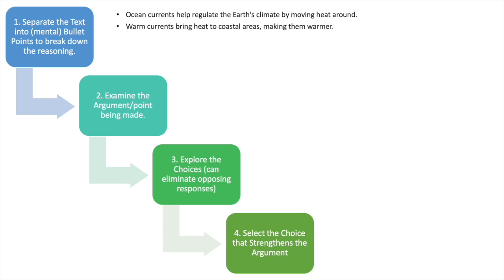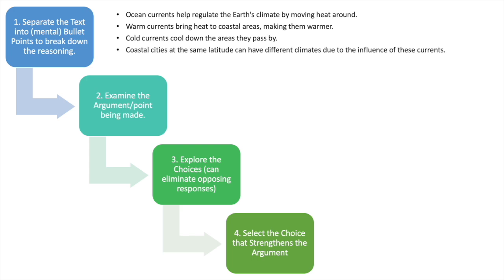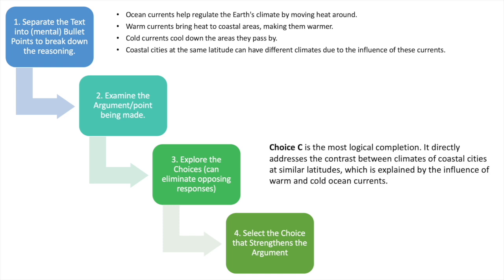Warm currents bring heat to coastal areas, making them warmer. Cold currents cool down the areas that they pass by. Coastal cities at the same latitude can have different climates due to the influence of these currents. So choice C is the most logical completion. I put it here, but let's first eliminate all the options before that.